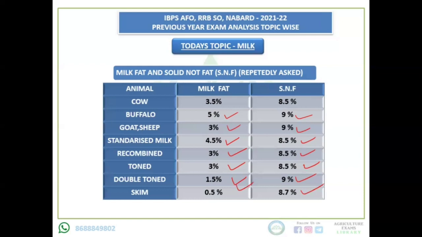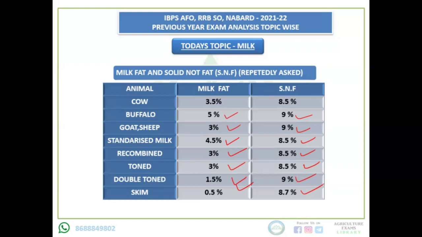Suppose you are talking about which animal has the highest lactose in its milk, then you can say buffalo. Highest fat, sheep, followed by buffalo. Protein, sheep. Highest SNF also sheep. Highest ash also sheep. If you talk about the lowest fat, then it's cow. Various types of questions are asked from this chart, so you have to remember this chart very nicely.